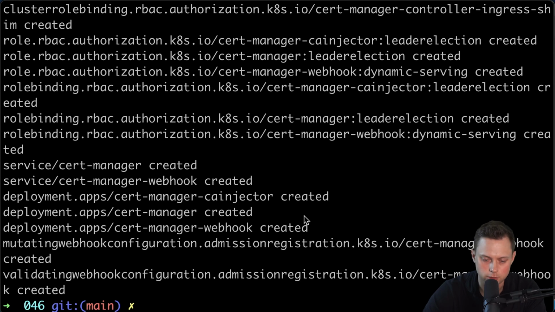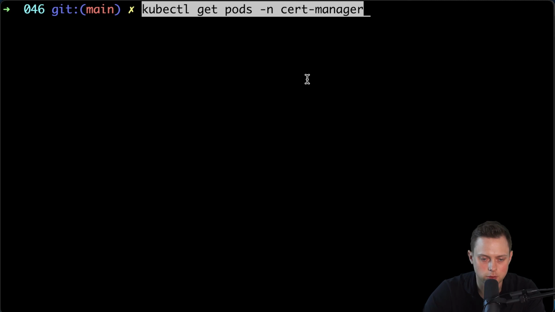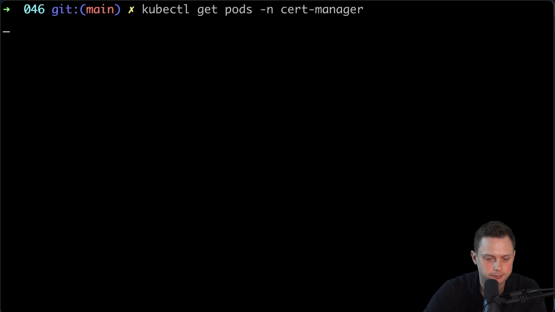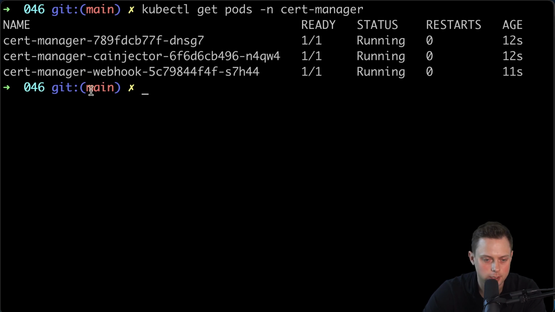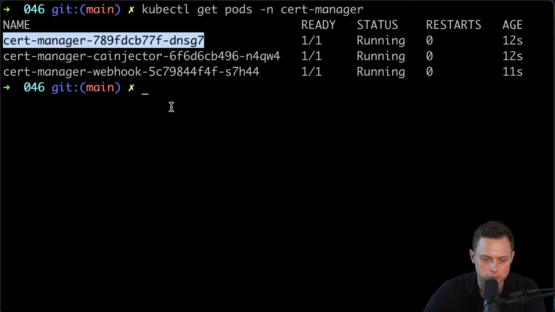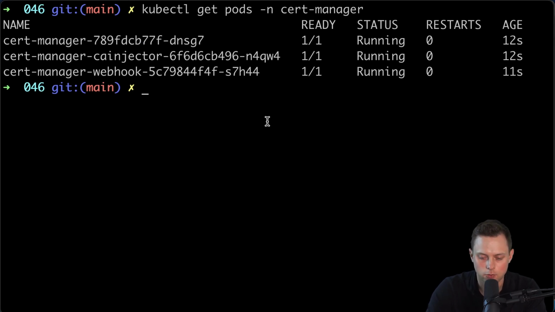All right, so it created a bunch of resources. And first of all, let's go ahead and list the pods in our namespace, in Cert Manager namespace. And we have 3 of them. And this is the most important one. So if you have any issues, the certificate is not working or something else, in order to debug, I would recommend to take a look at those logs and try to find any errors in the log from the Cert Manager itself. All right.